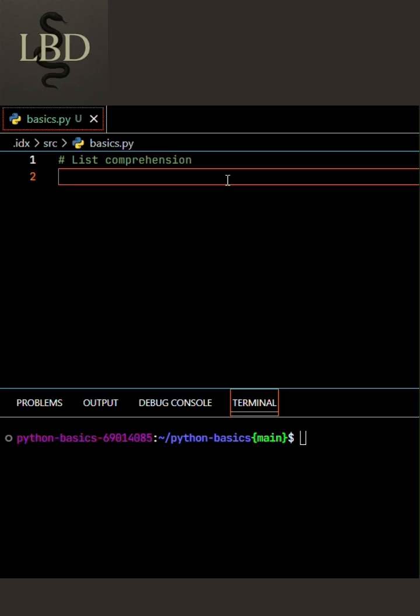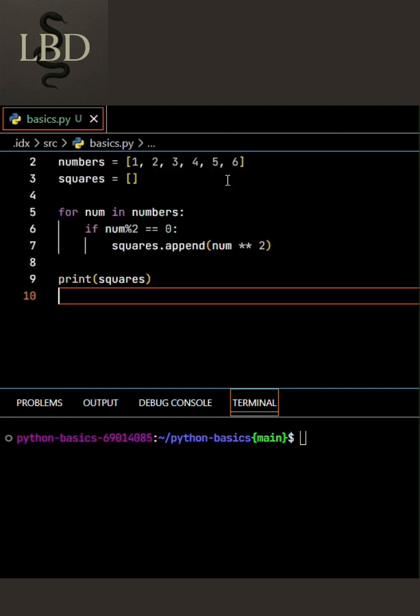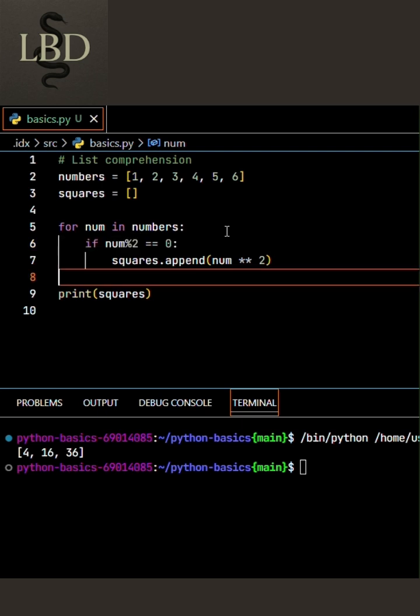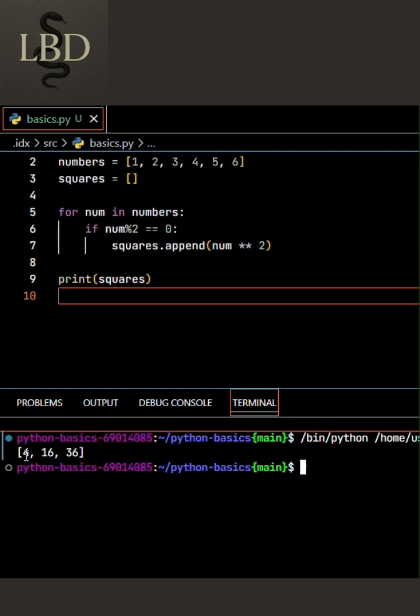List comprehension is one of the coolest ways to create lists efficiently. Imagine you have a list of numbers and you want to square each one. Normally you would write a loop with several lines of code, but with list comprehension we can do it in just one line. Here is the traditional way. We'll have to create an empty list, loop through it, square each one, and if we want any special condition we'll have to write it within it and then basically print it out, and this is the output as you can see.